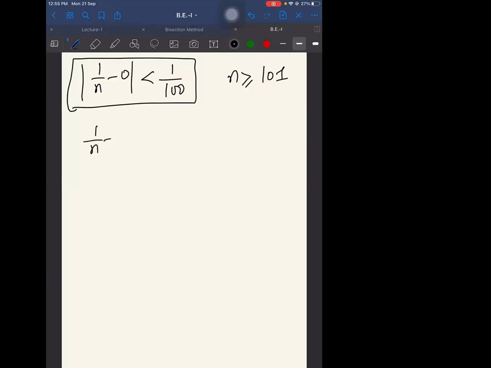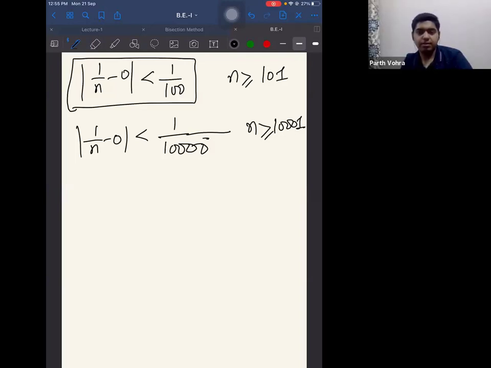Suppose I make the epsilon a little bit harder, I give you a better challenge, let's say 10,000. Then how many terms are not satisfying this? 10,000. And how many are satisfying? Infinite. So what does it mean? It means that no matter how hard your challenge is, only finitely many will not satisfy this inequality, and infinitely many will always satisfy the inequality.